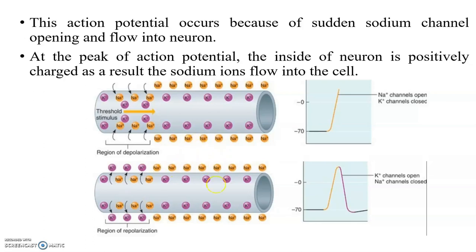This diagram represents the depolarization effect in a cell. This graph represents membrane voltage versus time. Here in this region, the sodium channel is opened and the potassium channel is closed. Whereas in the repolarization stage, this is the repolarization effect in a cell. Here the potassium channel is open and the sodium channel is closed.